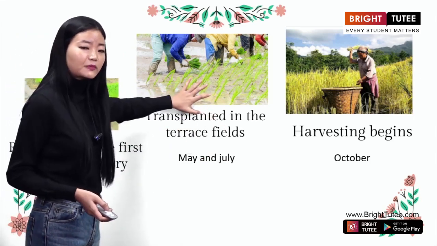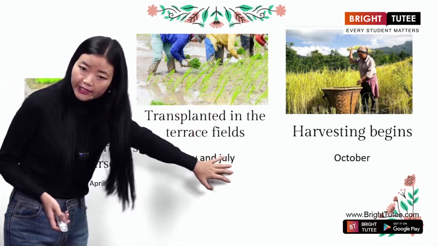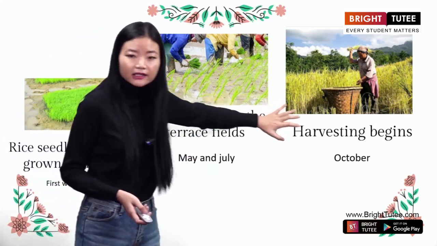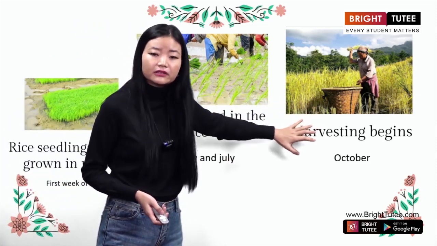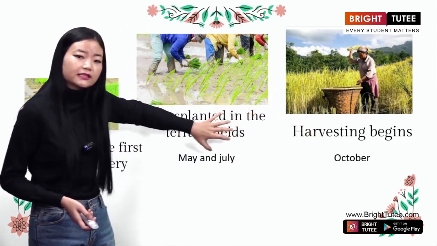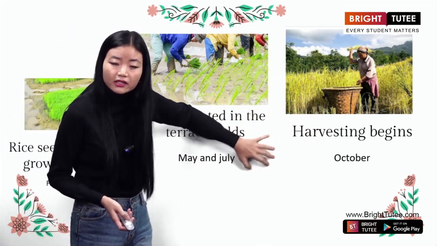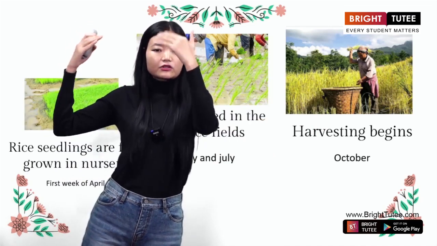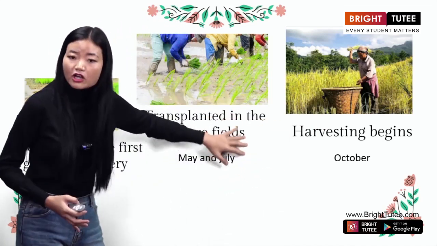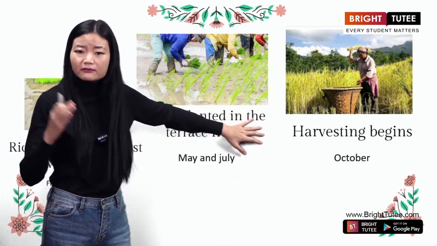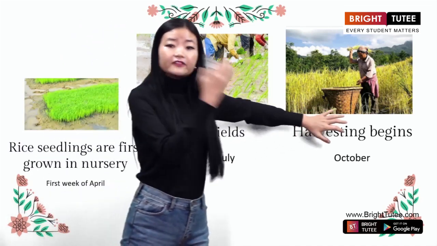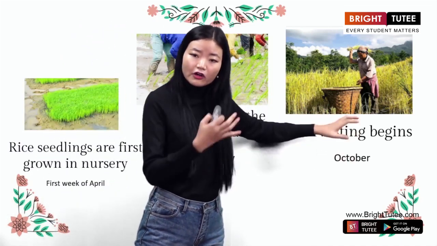And this takes place in the months of May to July. Clear, everyone? Then finally, harvesting begins in the month of October. But before that, there is another stage, the growing stage of the crops, and that will be mostly in the month of September. And then harvesting begins in the month of October.